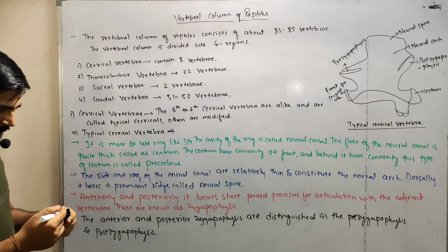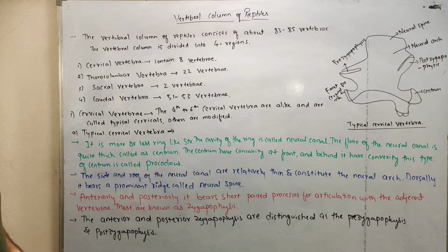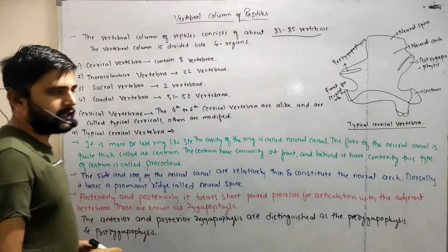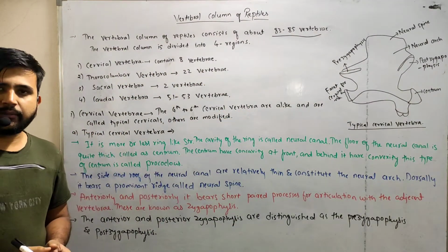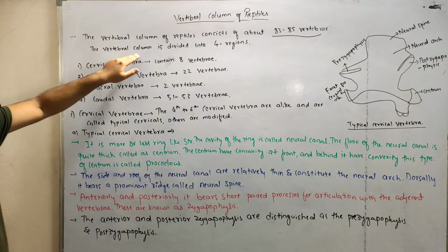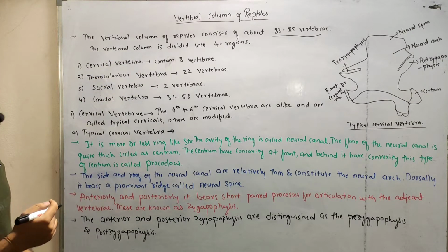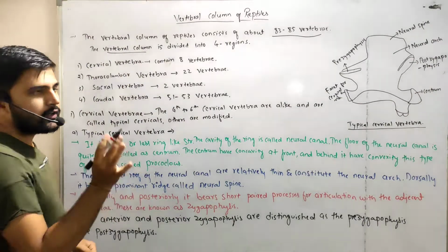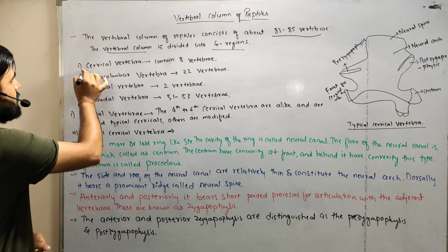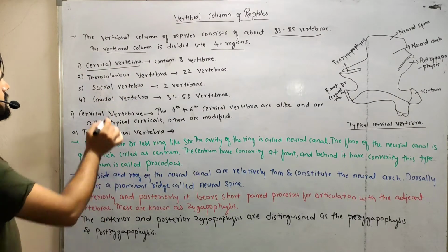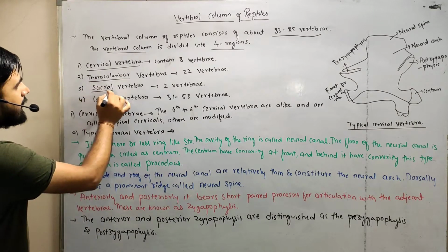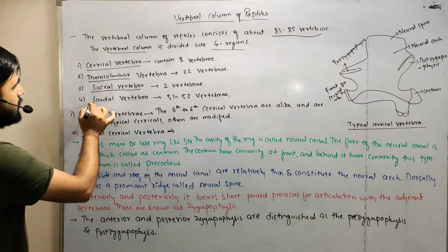Okay, the vertebral column of the reptiles consists of about 83 to 85 vertebrae, and the vertebral column is divided into mainly four regions. The first is the cervical vertebra, the second is the thoracolumbar vertebra, the third is the sacral vertebra, and the fourth is the caudal vertebra.